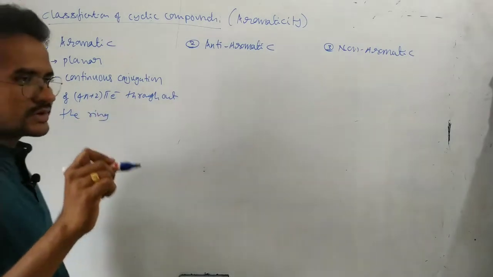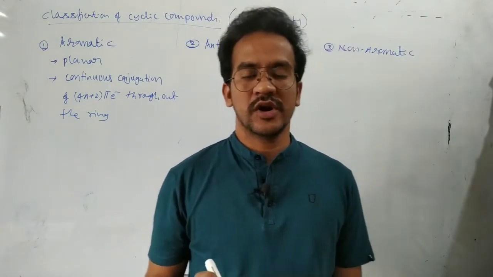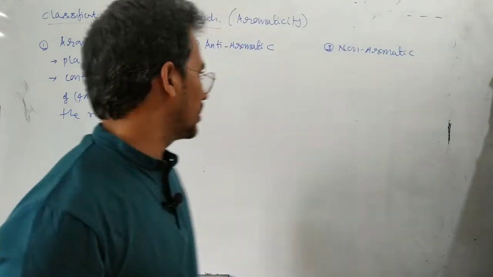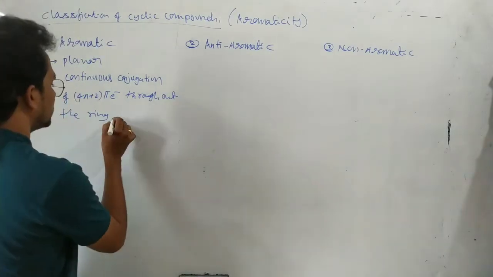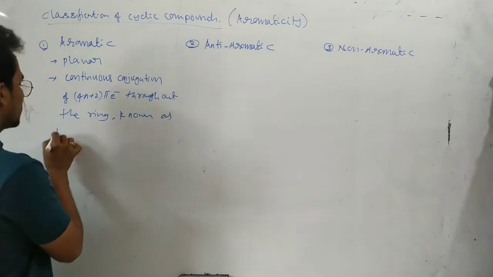Throughout the ring, 4n plus 2 pi electrons must be delocalized. This rule is known as Huckel's rule.